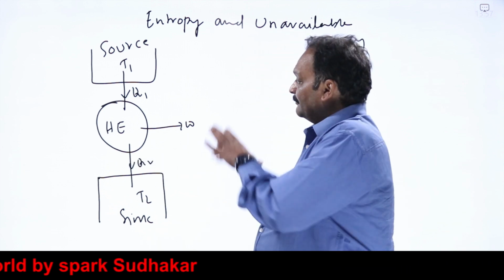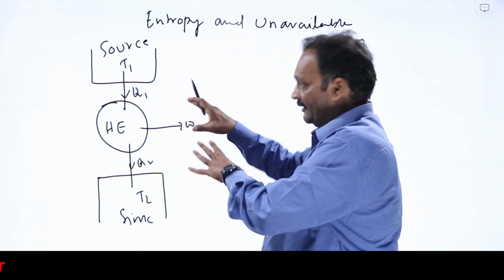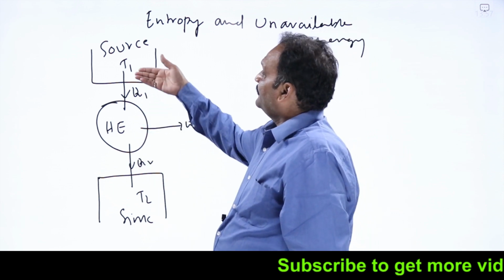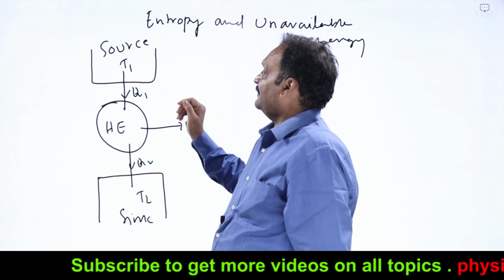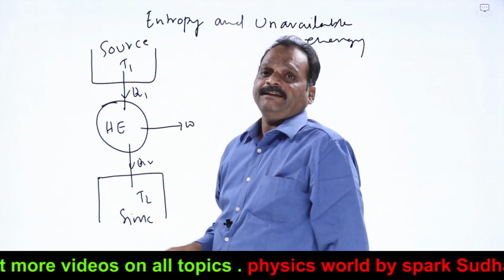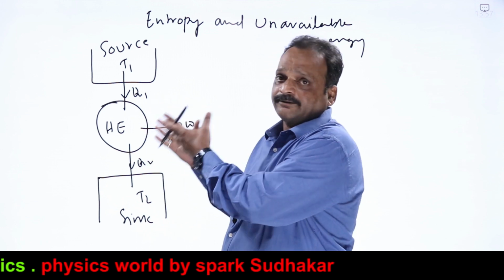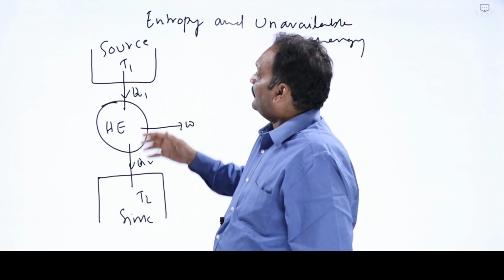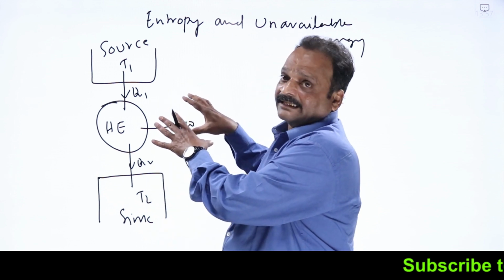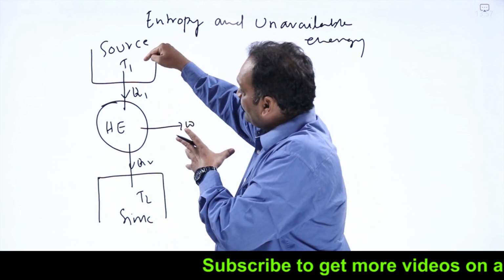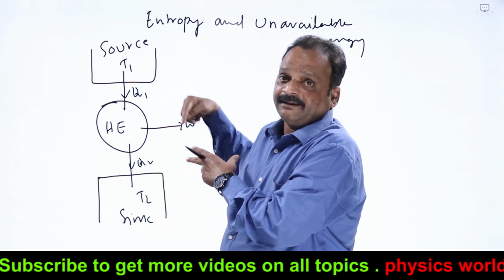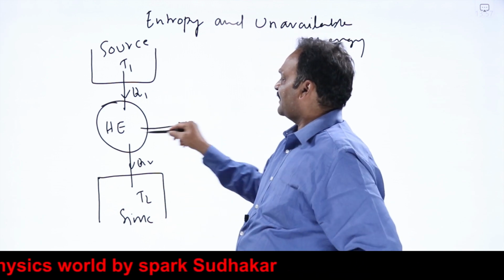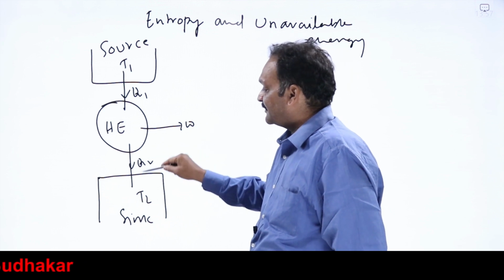Now, before performing this cycle of operations, what is the available energy? Because the source is at temperature T1, I know that I can take Q1 amount of heat to convert it into work. Of course, I cannot convert all of Q1 because the second law forbids that. But before performing the cycle, I know that Q1 amount of heat is available for me to convert into energy. So I am taking Q1, I'll convert some amount and reject this Q2.